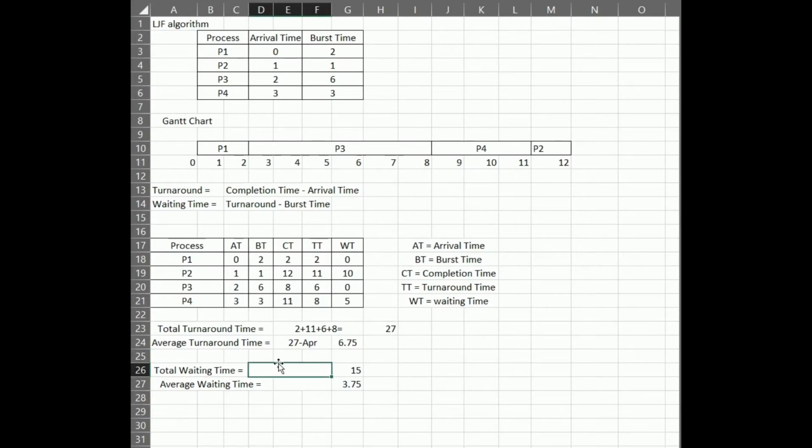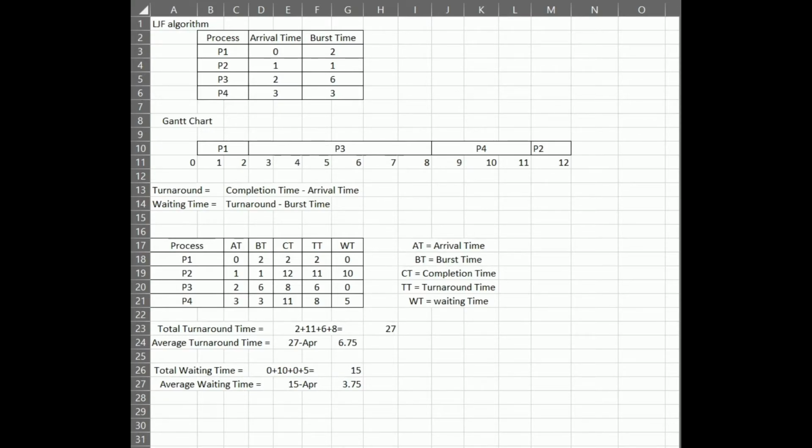And the total waiting time is the sum of the waiting times in this column, which is 0 plus 10 plus 0 plus 5, equals 15 milliseconds. The average waiting time is calculated the same as turnaround time, 15 divided by the number of processes, so we get 3.75 milliseconds. This is the end of my example of the LJF scheduling algorithm.